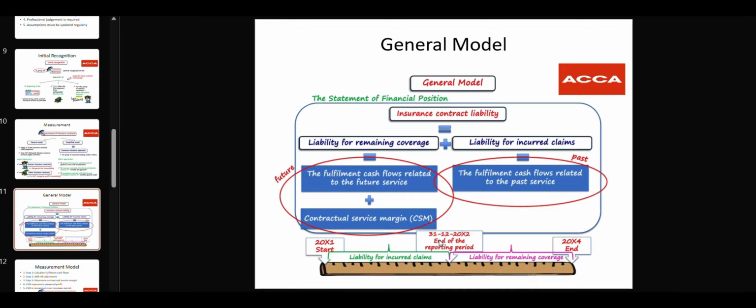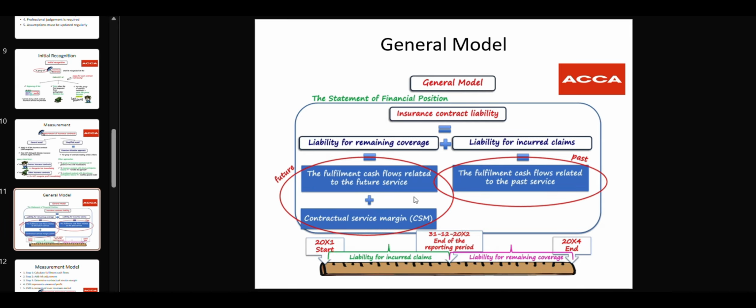by the end of this. But when we look at the contract, it has a life span till the end of 20x4. From 20x2 to 20x4, the liability for remaining coverage is covered through these techniques. It's a future one, about the end of the reporting date. We will try to forecast the future fulfillment cash flow related to the future service, plus the contractual service margin, which we will try to calculate next.